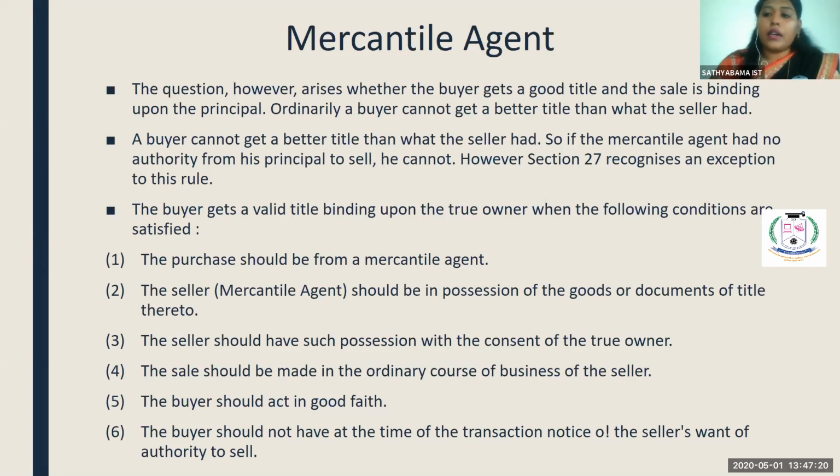you will not get a clear title if you have not purchased the goods through a mercantile agent. The seller should be in possession of the goods or document of title. The mercantile agent should hold the custody of the goods. If you have purchased from an agent who has the authority to hold the goods, then you can claim a clear title. Otherwise you cannot claim title on the goods.